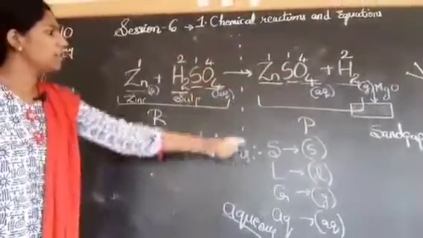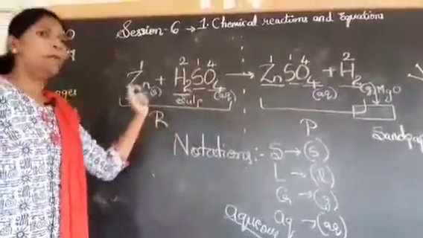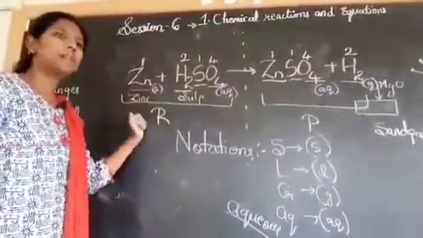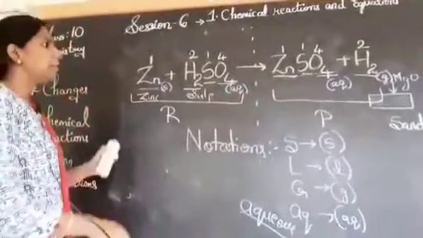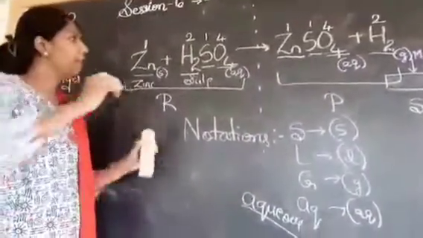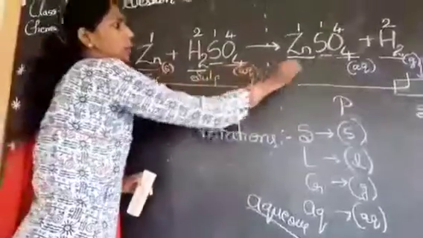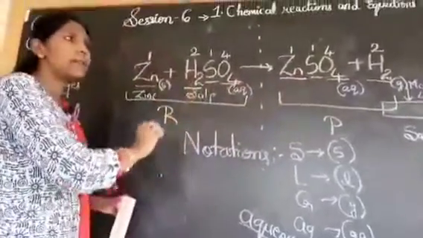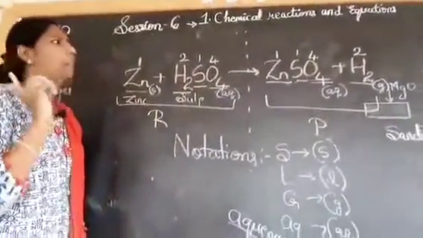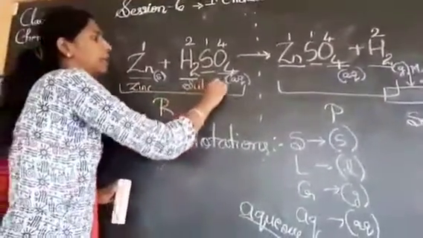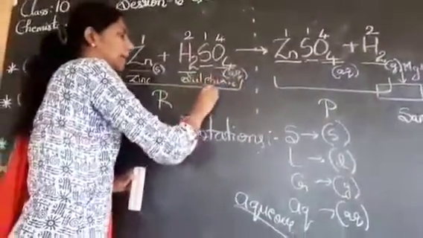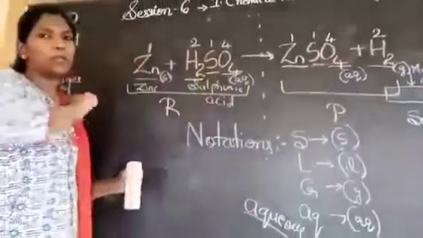This whole reaction is divided by an arrowhead which represents that reactants are transformed into products. Now after balancing, do not forget to write these notations. These notations are going to give you a complete 1 mark. And along with that, don't forget to write the elements' or compounds' names.